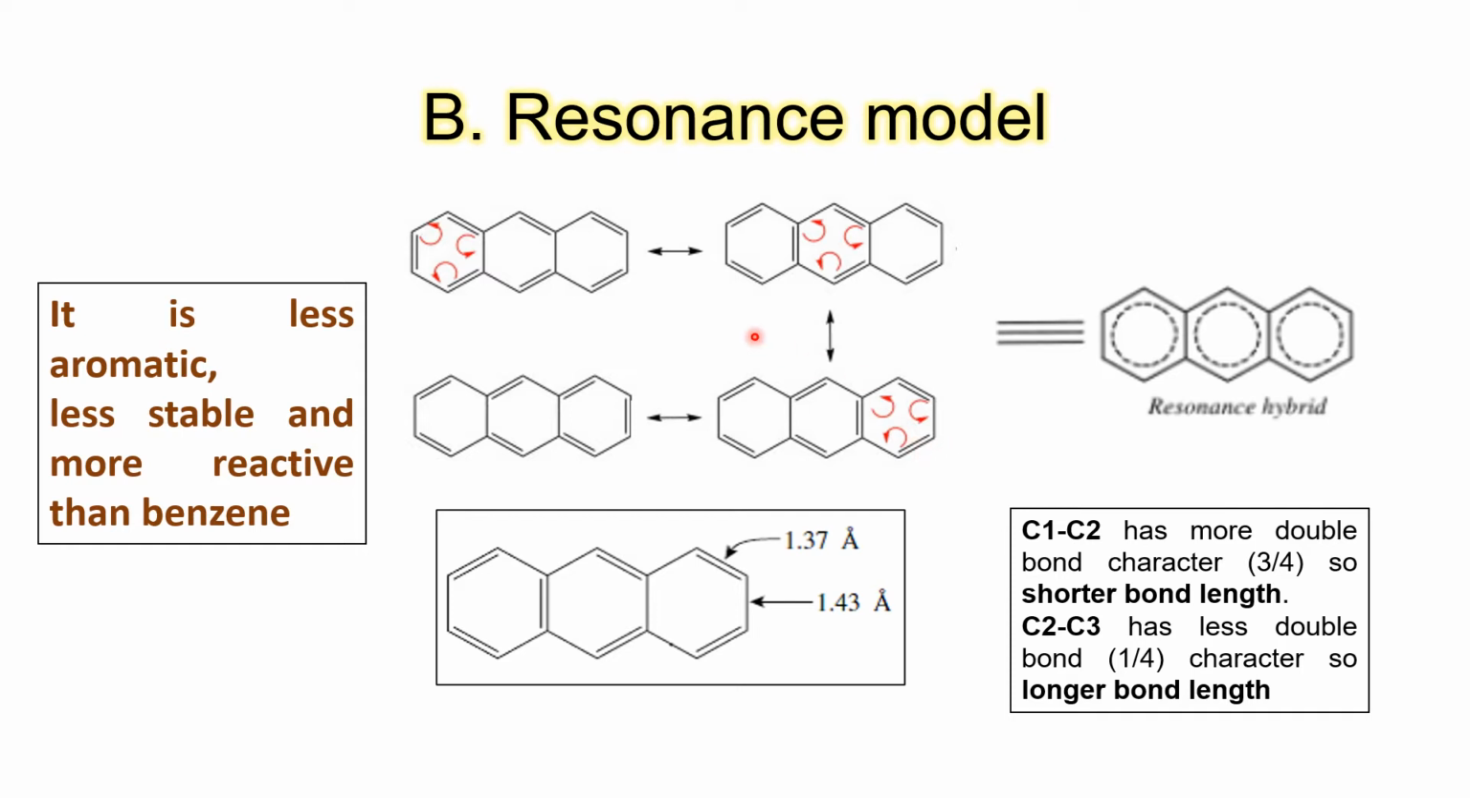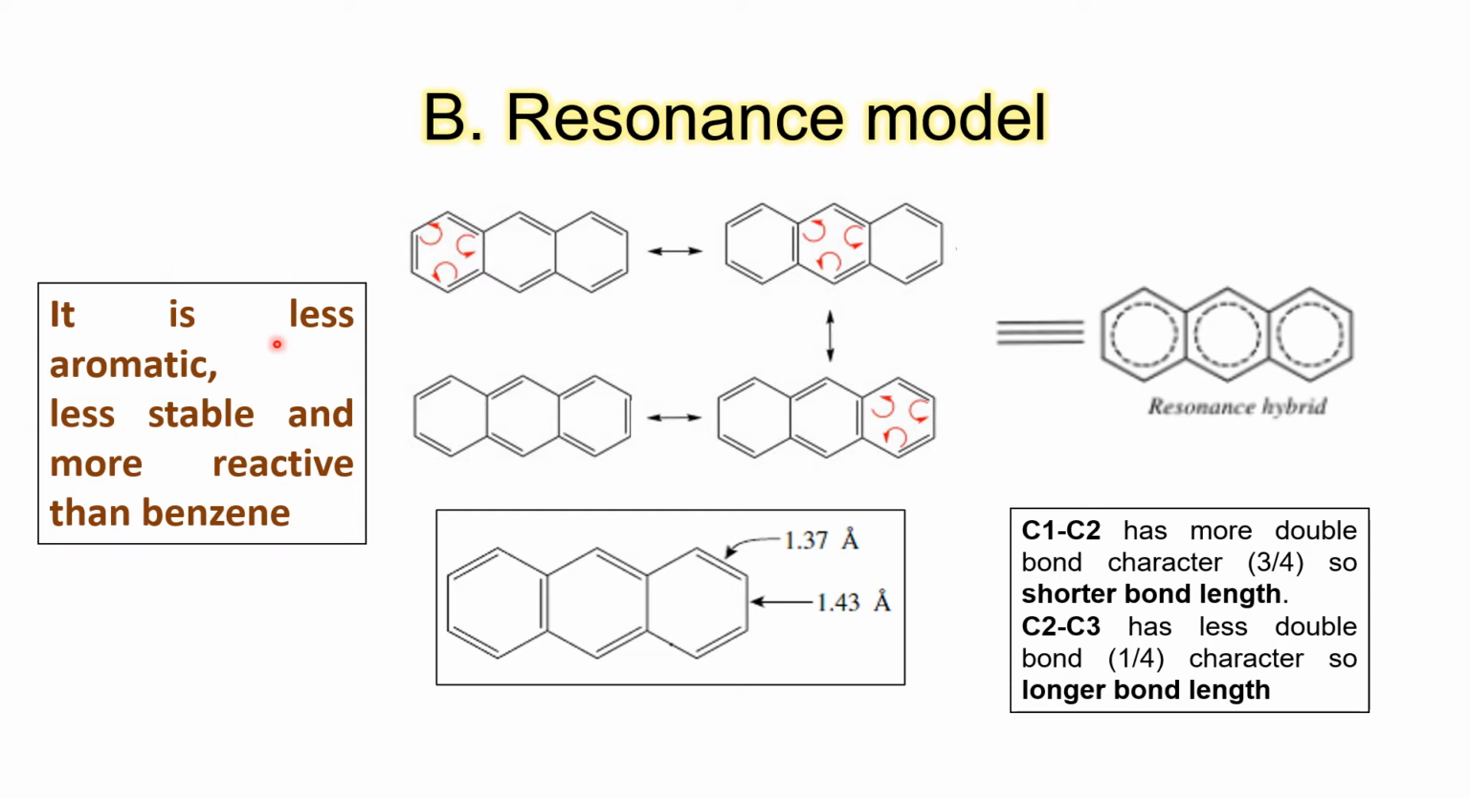Whereas C2 and C3, see, single bond, single bond, single bond, lastly double bond. So double bond character of C2 and C3 is only 1/4. That is why it is having longer bond length. And this is more double bond character C1 and C2, so shorter bond length.